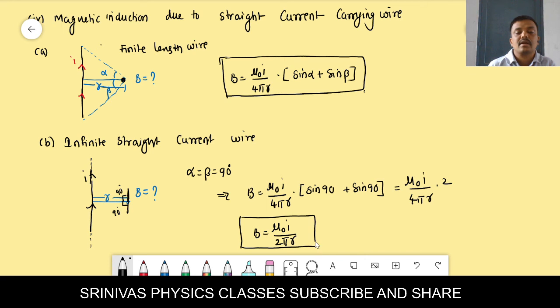There are so many magnetic induction formulas you are getting. A circular current carrying loop means only one turn; a coil means many turns. At the center, what is the magnetic induction formula? Do you remember the formula for the magnetic induction at the center of a circular current loop? Anybody?